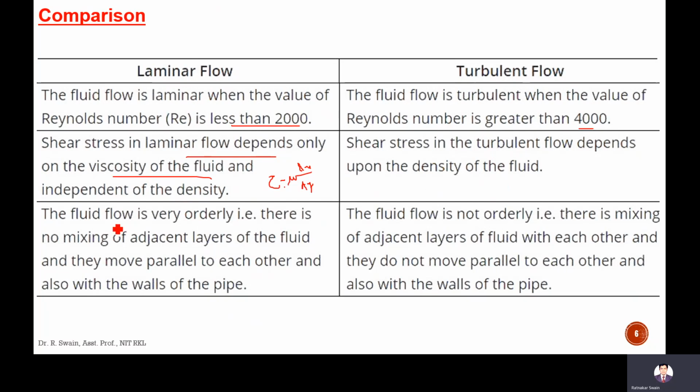In laminar flow, the fluid flow is very orderly. There is no mixing of adjacent layers of the fluid and they move parallel to each other and also with the walls of the pipe. However, in turbulent flow, the fluid flow is not orderly. There is a mixing of adjacent layers of the fluid with each other and they don't move parallel to each other and also with the walls of the pipe.